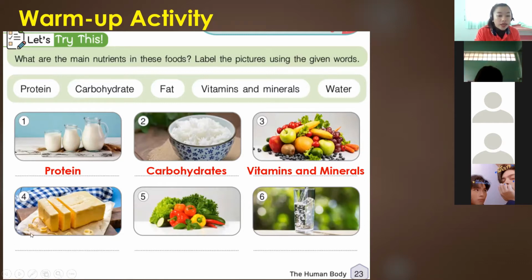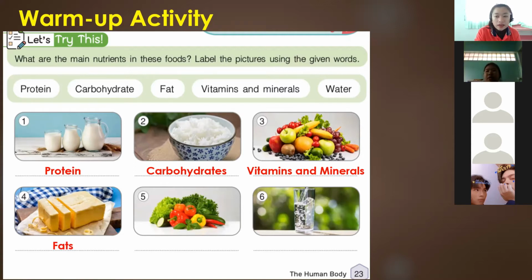Next we have butter. What nutrients do we get from butter? We get fat. Very good. We get fat nutrients from butter. And number five, we have vegetables. What nutrients do we get?